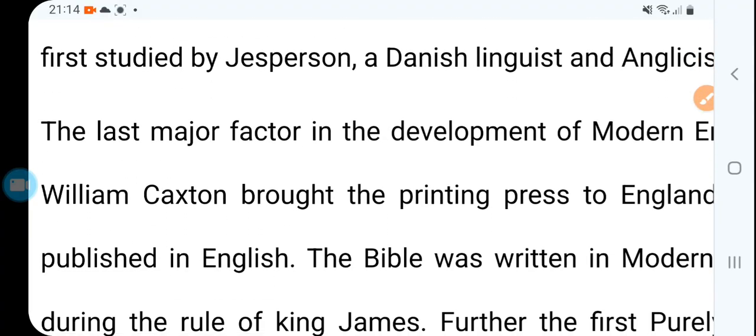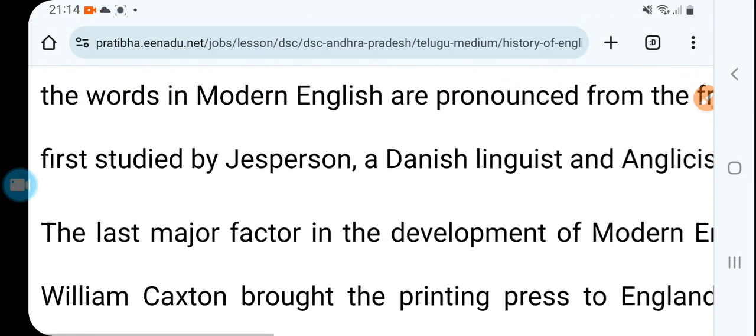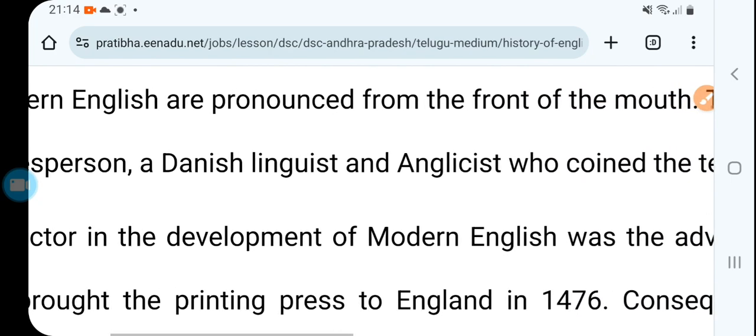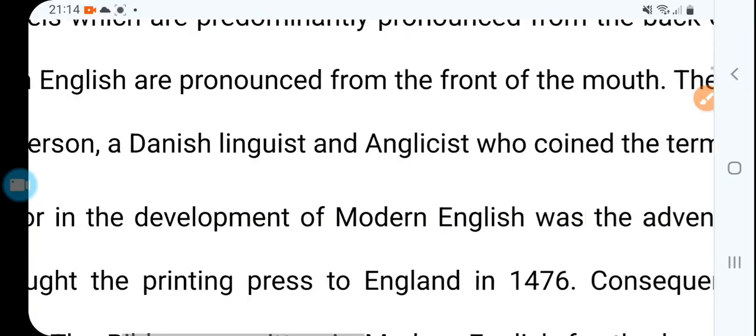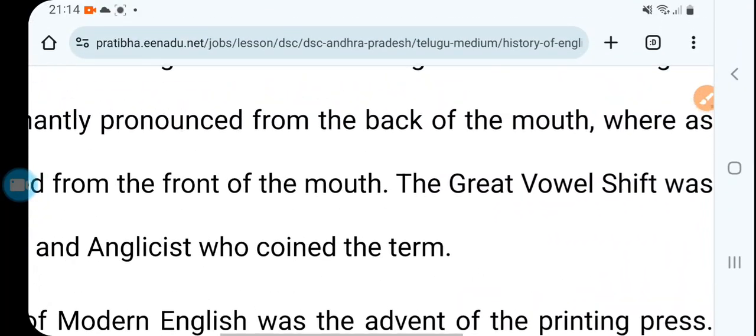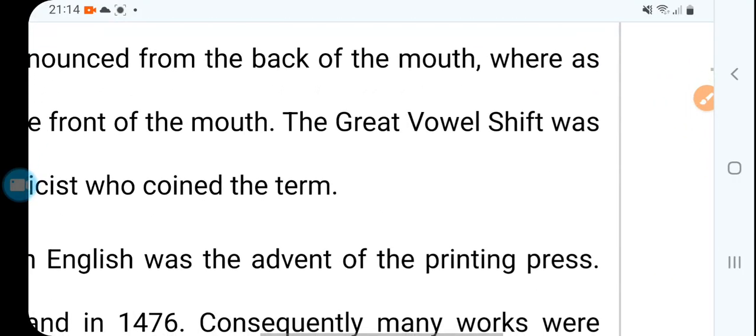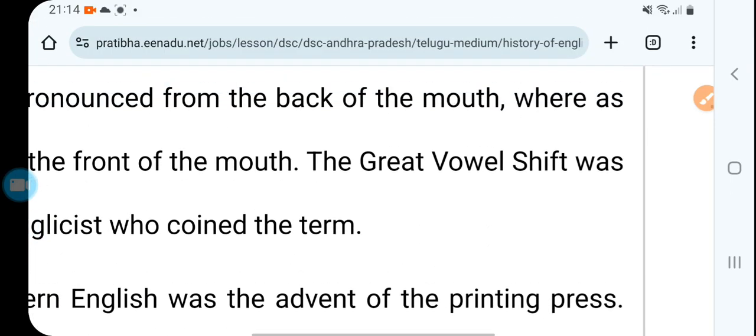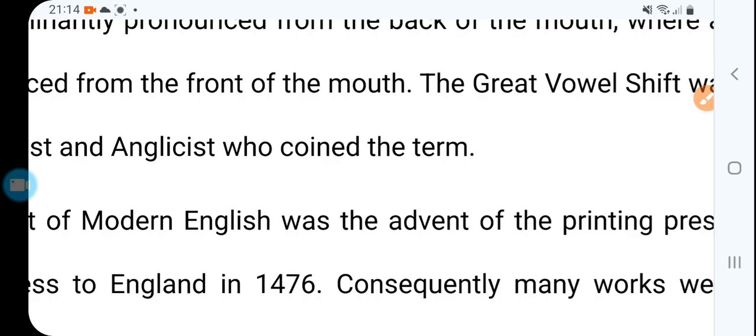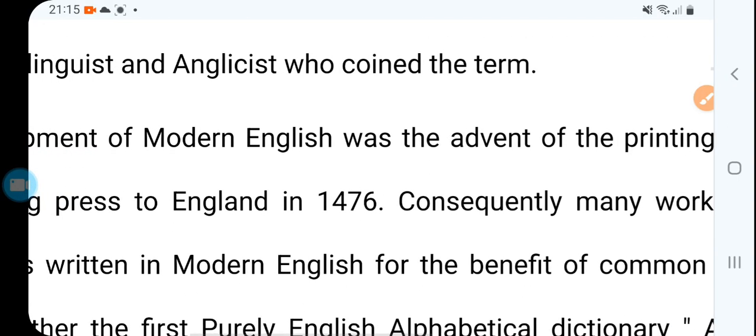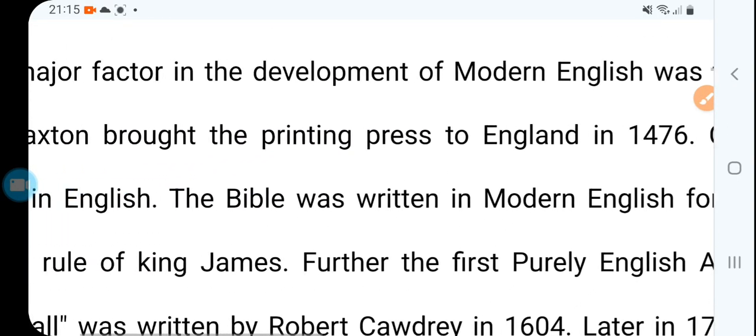The Great Vowel Shift happened because earlier we pronounced from the back of the mouth, and as the vowel shift took place, in modern English we start speaking from the front of the mouth.